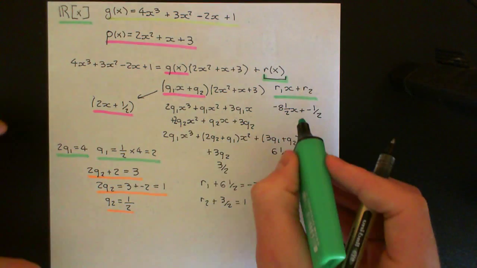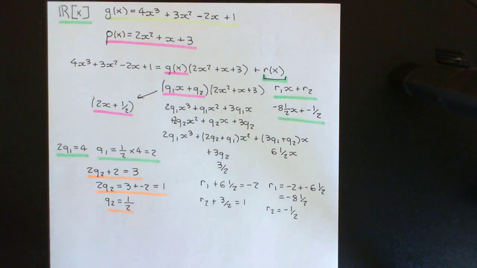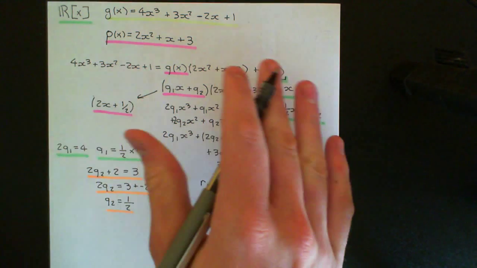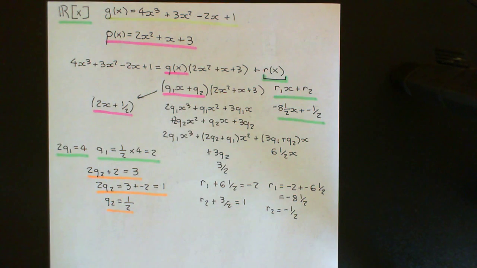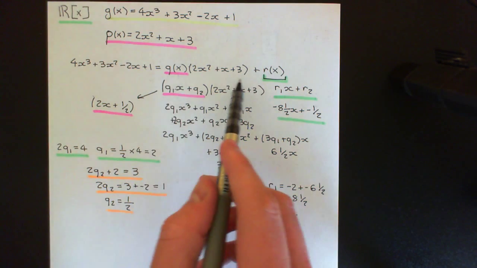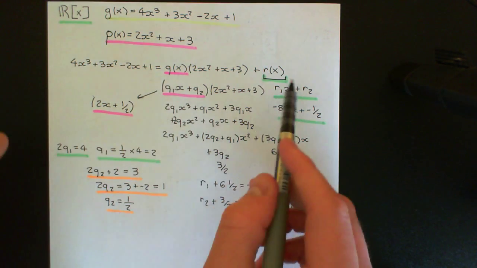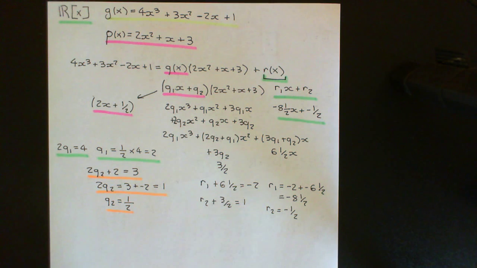There is our final remainder polynomial. So you have to find this quotient polynomial and this remainder polynomial so that this expression works out. And if you're very lucky, you might be able to find a quotient polynomial which will multiply with this to directly give you this, and then your remainder polynomial will be the 0 polynomial.